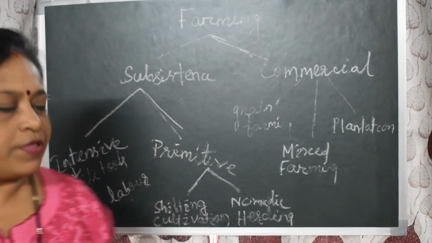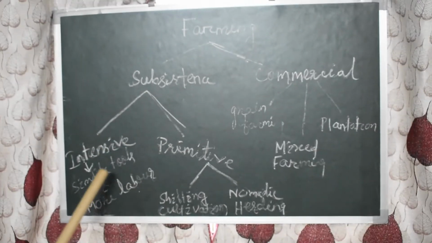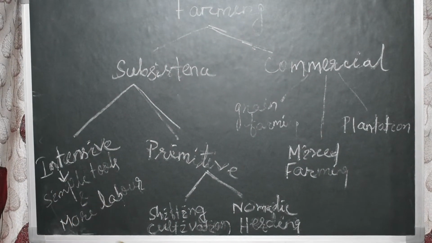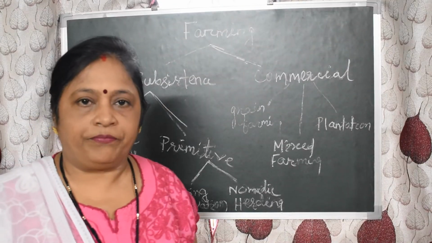In intensive subsistence farming, you see simple tools are used and more labor is used. Climate with a large number of days with sunshine and fertile soils permit growing of more than one crop annually on the same plot. Rice is the main crop, other crops like wheat and maize are also there. Pulses and oil seeds are also there. It is prevalent in the thickly populated areas of the monsoon regions of South, Southeast and East Asia.